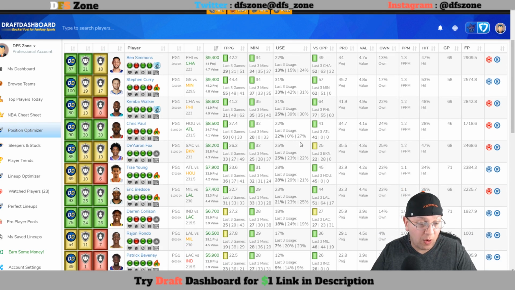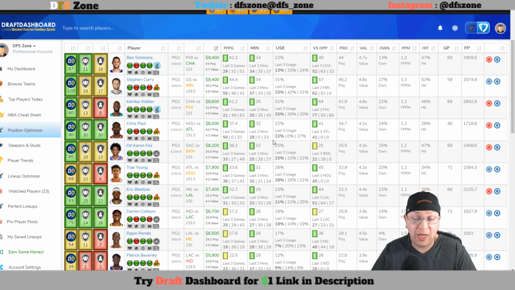Another option you have is Chris Paul. Chris Paul, 8,500 on FanDuel. You need pretty much 43 on DK. He's 7,100. One of the better plays on DK for that price tag for a point guard today. 7,100. You only need 35 for Chris Paul. And he put up a 50 spot in his last game. He's averaging 37.